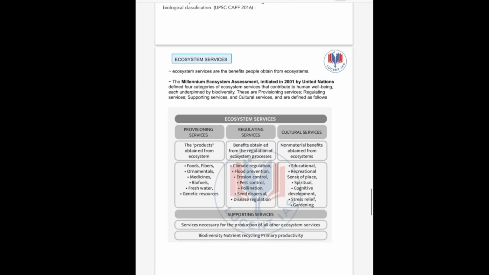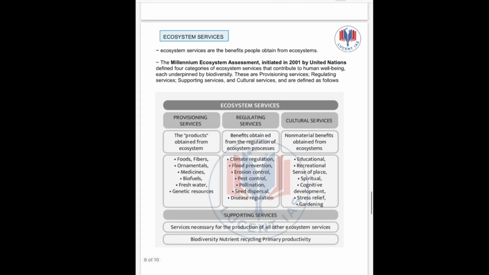Next, we will study ecosystem services. Questions have come previously in various exams like APSC, so let us study this. Ecosystem services means what are the benefits people obtain from the ecosystem. If we think of the ecosystem as an economic entity, what are the benefits obtained from the ecosystem? This was first initiated by the Millennium Ecosystem Assessment under the United Nations, and it defined four categories: provisioning services, regulating services, cultural services and supporting services.